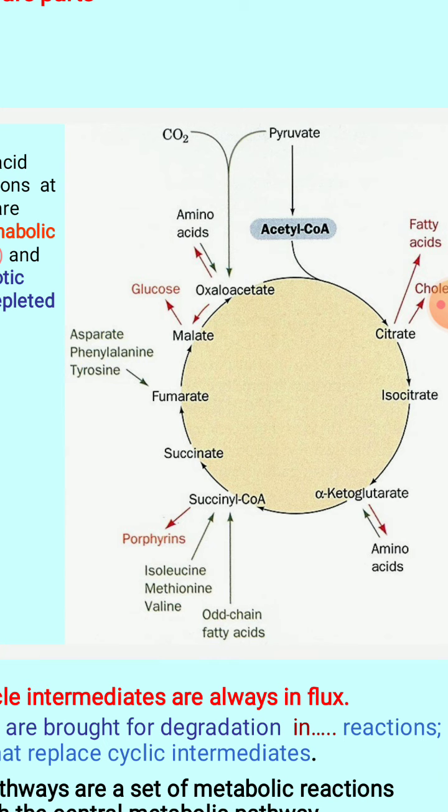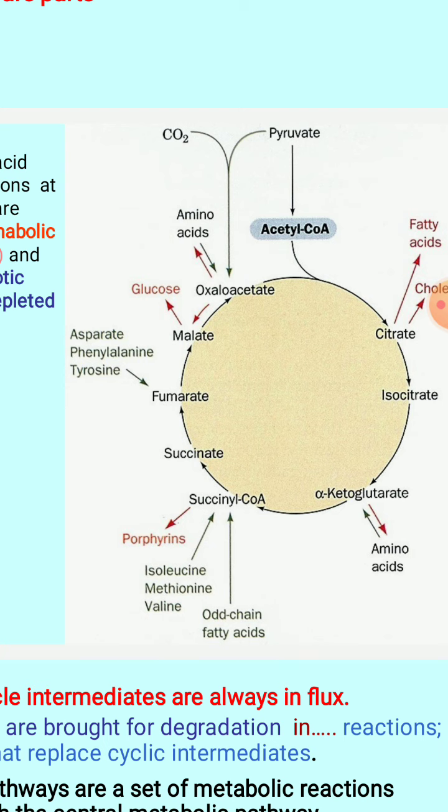And formation of succinate from the succinyl CoA, then succinate to fumarate. Fumarate is the product which is formed from the catabolism, right? Catabolism of aspartate amino acid, phenylalanine and tyrosine. So these are the three amino acids which are involved in the catabolism giving this particular end product, that is fumarate. It is not involved in the synthesis of any new molecule. So this fumarate is not going to act as a precursor for the synthesis of any molecule. Understood? Okay.